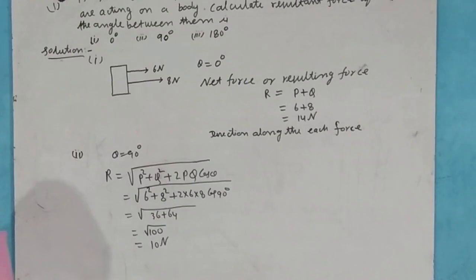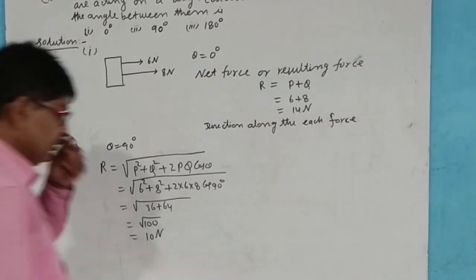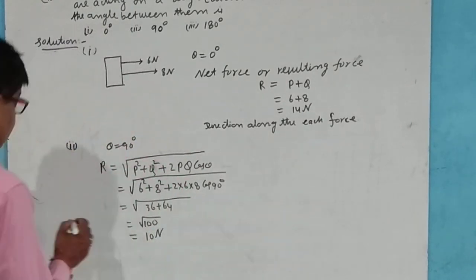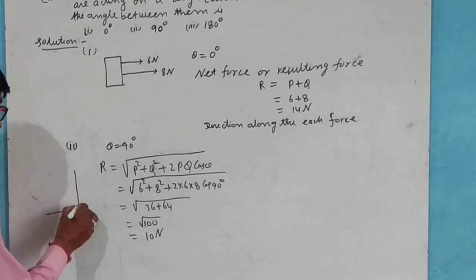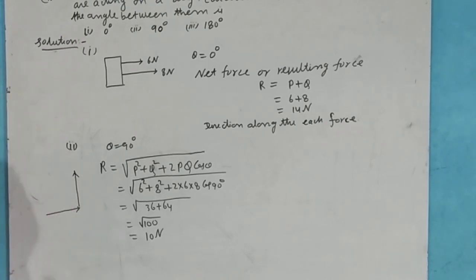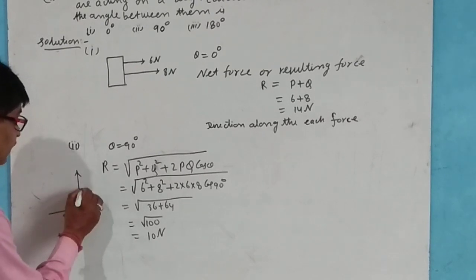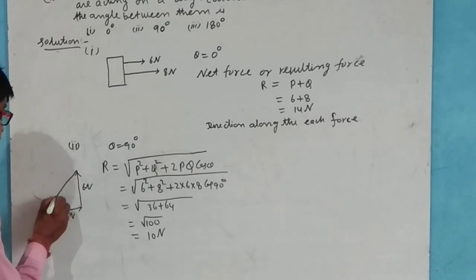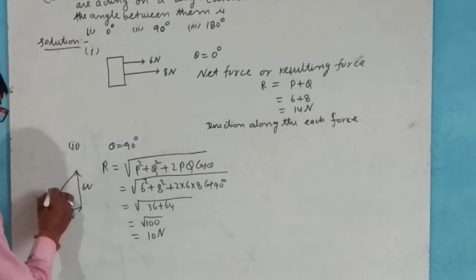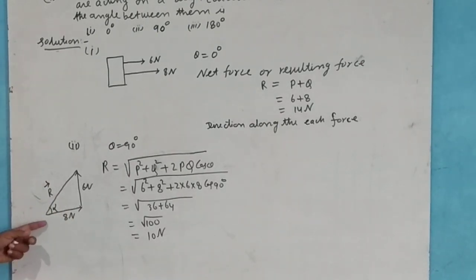The resultant force is equal to 10 Newton. One force acts here, another force acts here: 8 Newton and 6 Newton, and this resultant R makes angle alpha.